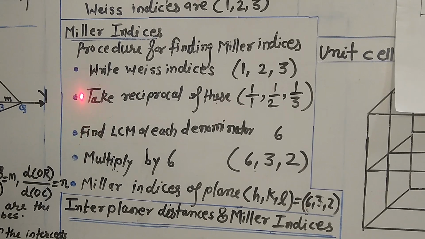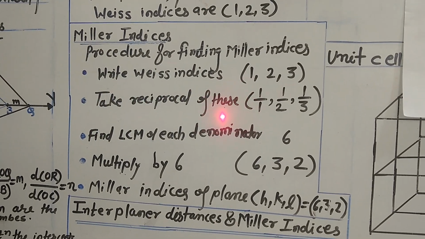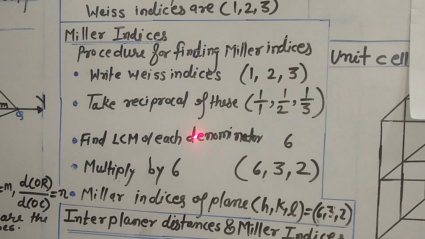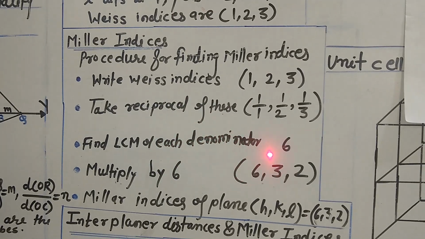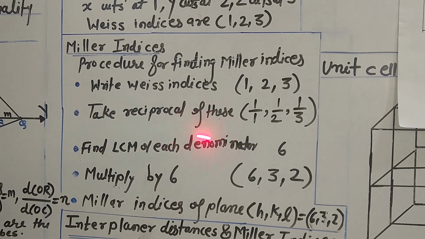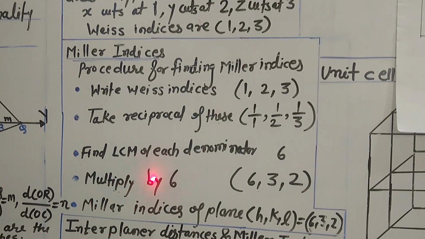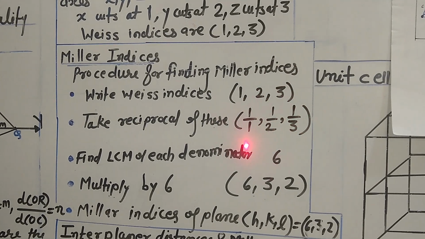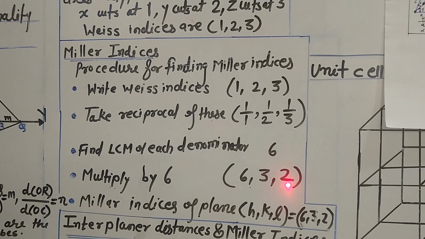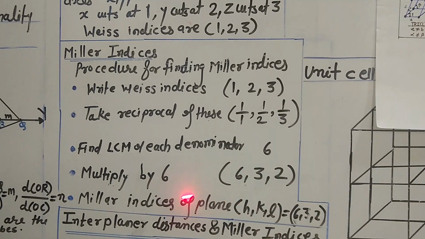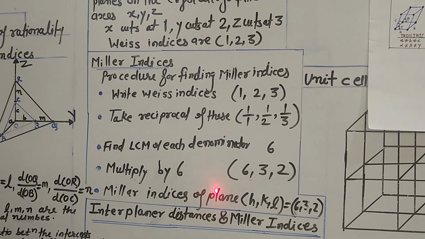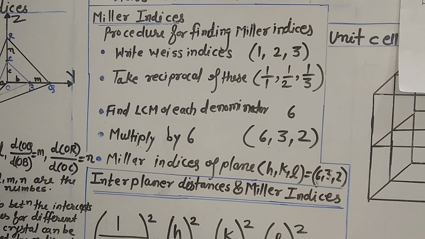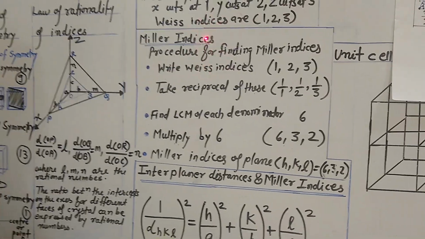Then take the reciprocal of these Weiss indices: 1 upon 1, 1 upon 2 and 1 upon 3. Now find the LCM of the denominators, and here the LCM is 6. Multiply this LCM, that is 6, with the reciprocals. We get the answer 6, 3 and 2, and these 6, 3, 2 are the Miller indices of the plane, which can also be designated by HKL. So all this is about Weiss indices and Miller indices.